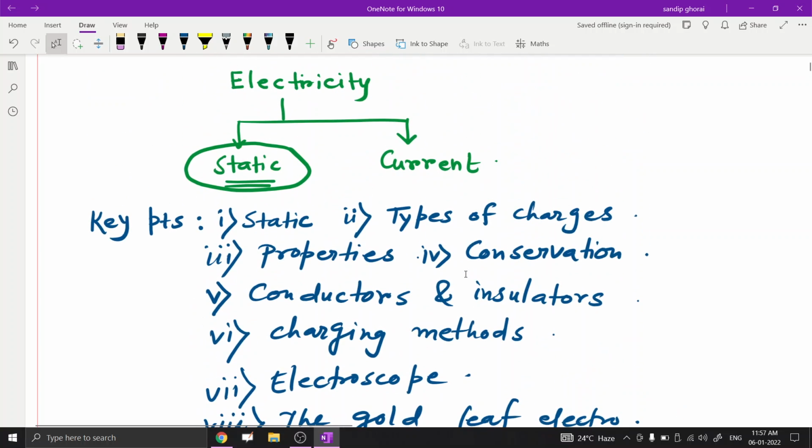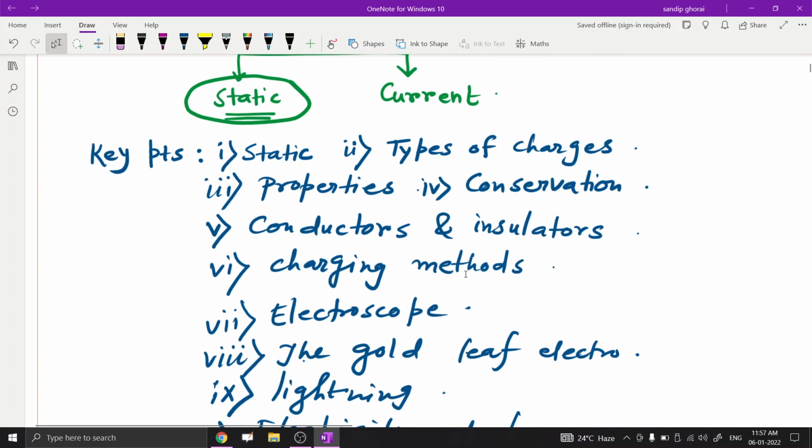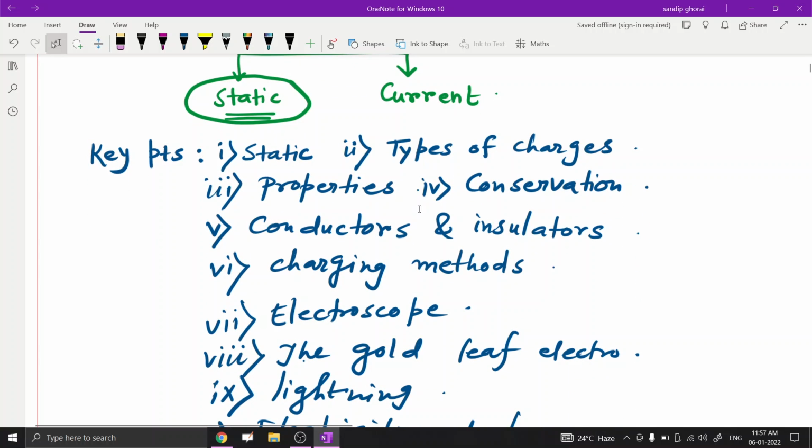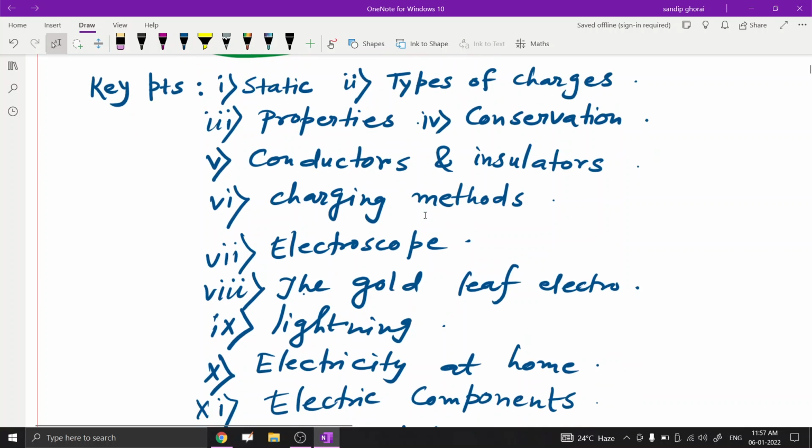First of all, we have to know about static electricity, because in your syllabus only static electricity is there. Second, different types of charges, their properties, and conservation of charges. Then different types of conductors, insulators, and charging methods, how we can charge a body with the help of friction, conduction, and induction.